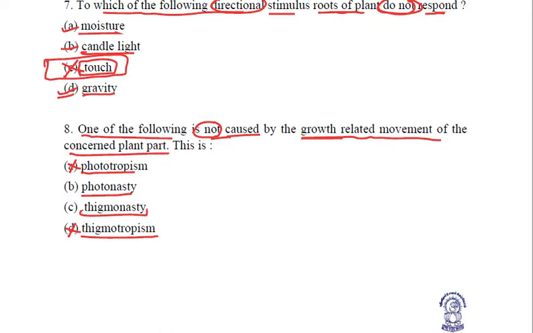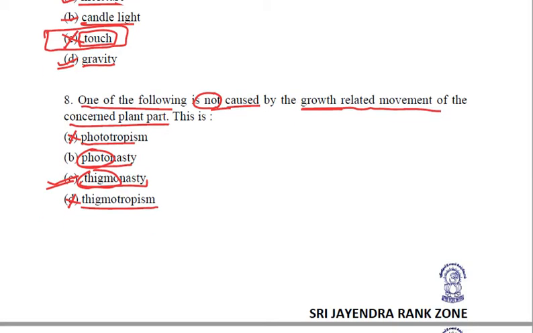Now we are left with photonasty and thigmonasty. Out of these, thigmo is pressure, due to which there will be no growth whatsoever. Regarding light, there may be some kind of growth related to it, but thigmo can't create any growth related movement. So we will mark option C, thigmonasty, as the correct option.